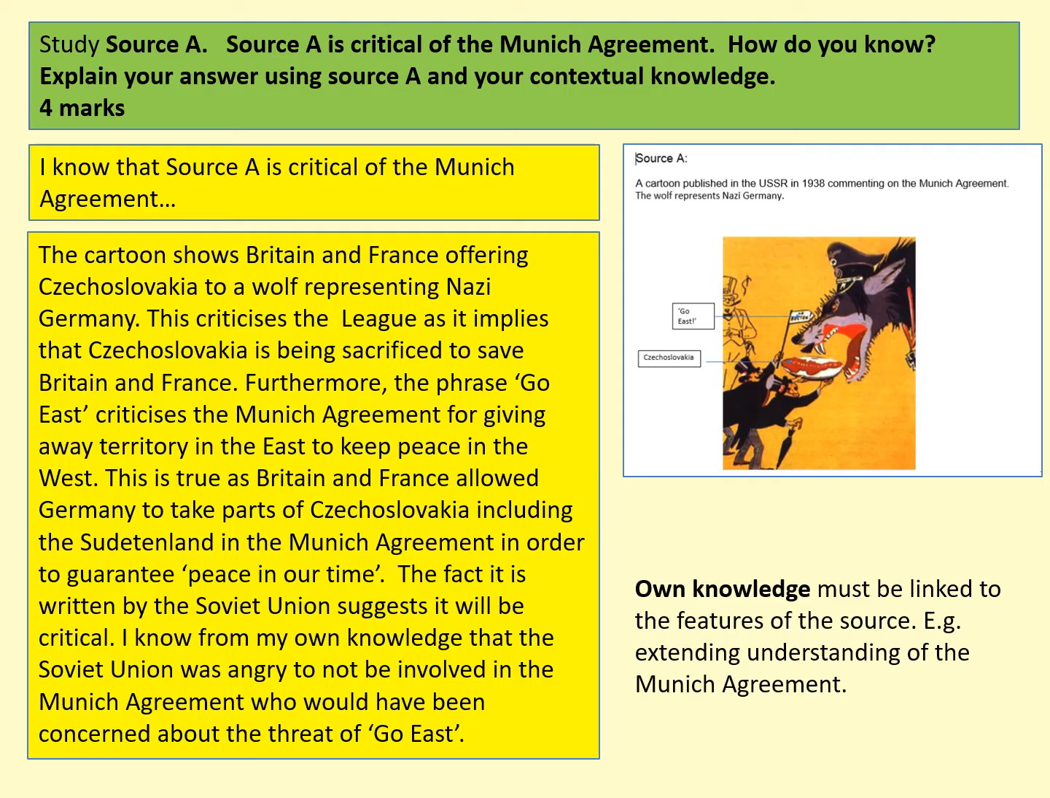Obviously the Soviet Union will feel vulnerable if Germany is moving towards the east, and we know from our own knowledge that Stalin was concerned about the threat of Germany, and that is where your own knowledge will come in.